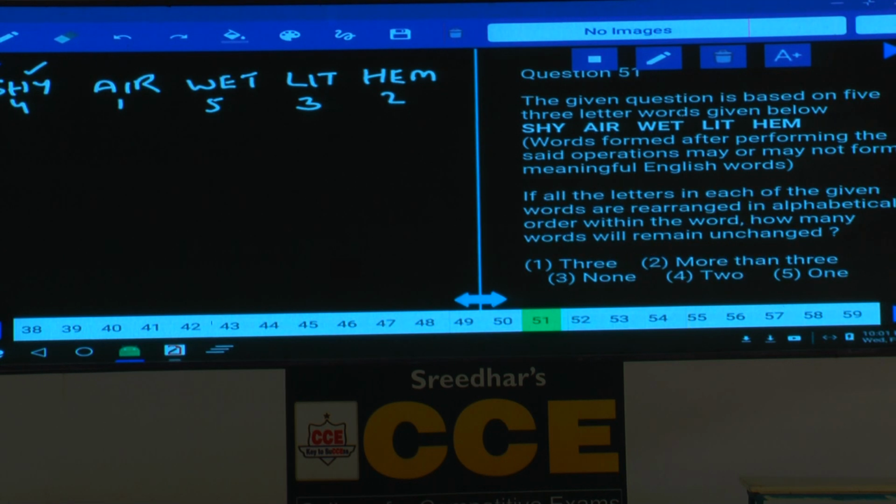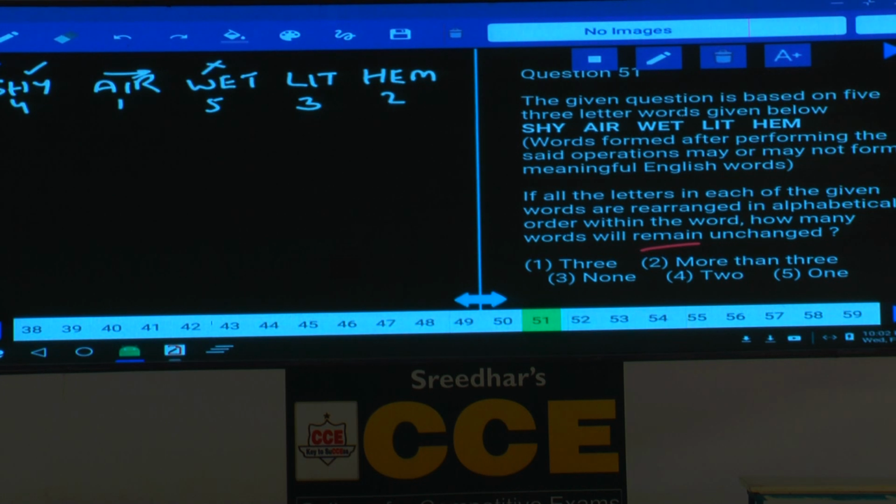Then question number 51. If all the letters in each of the given words are arranged in the alphabetical order, then within the word, how many words will remain unchanged? That means in each of these words, now we need to find out which letters are in an alphabetical order. Now in this shy, are the letters in the alphabetical order? No. Now in this air, yes, all the letters are in the alphabetical order.